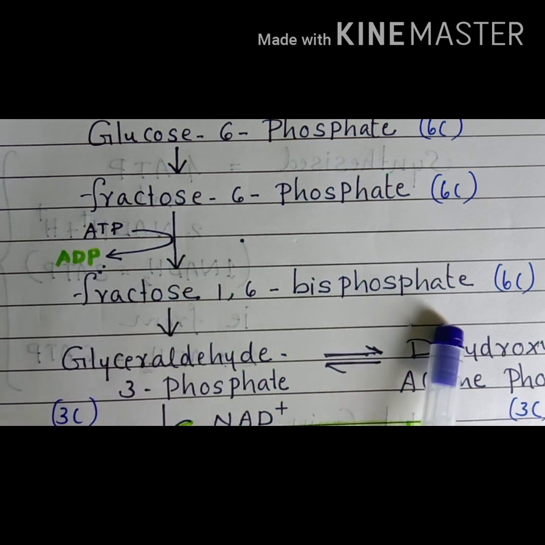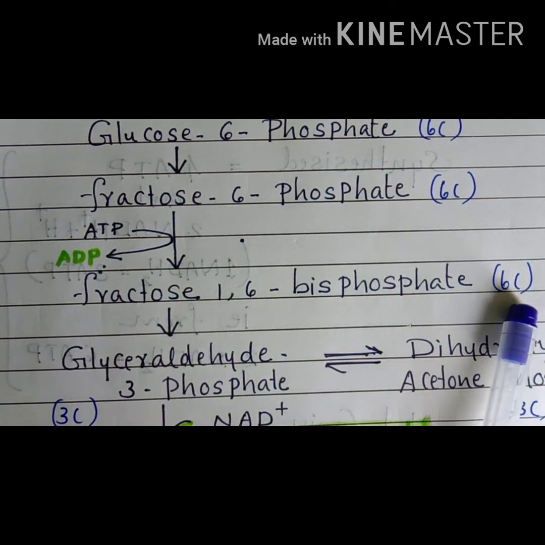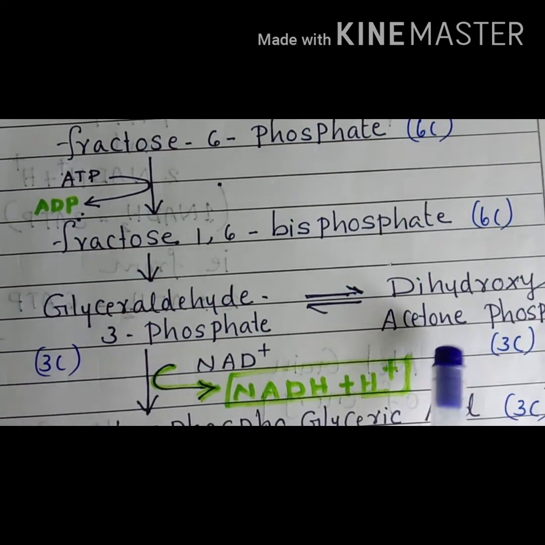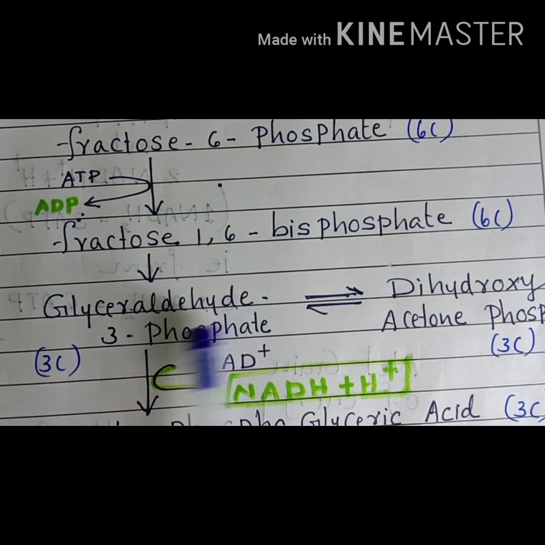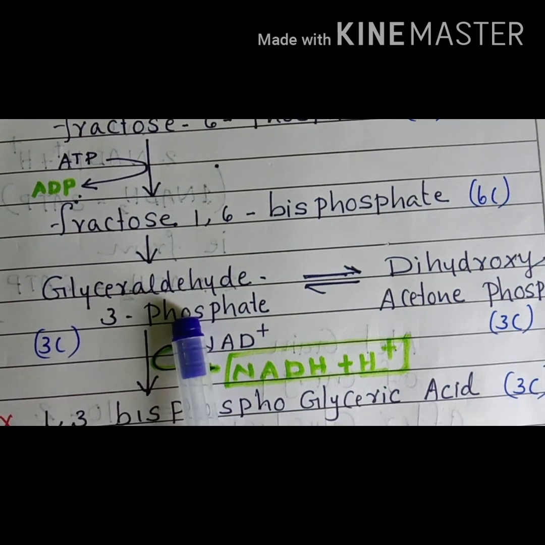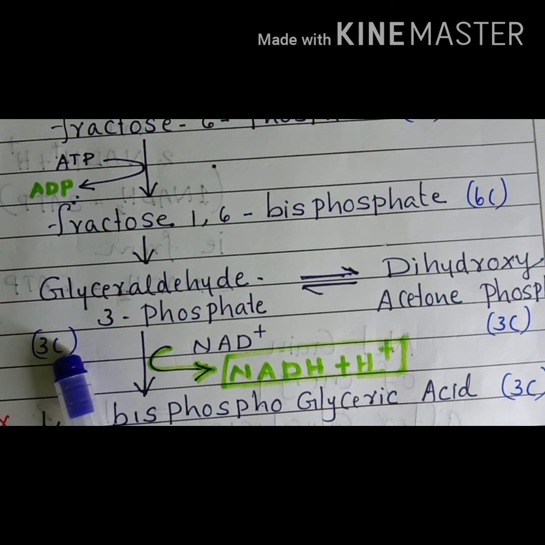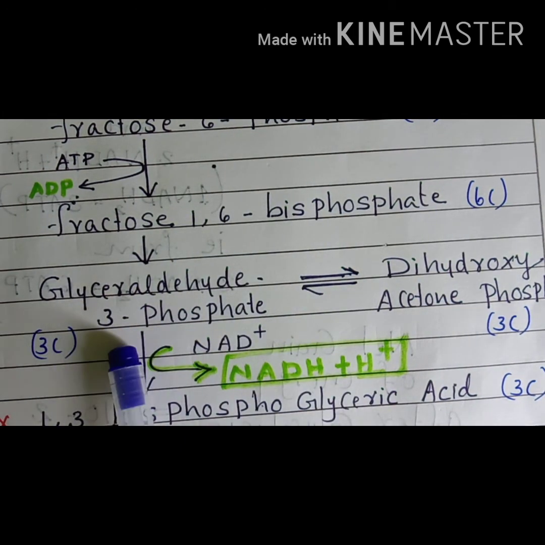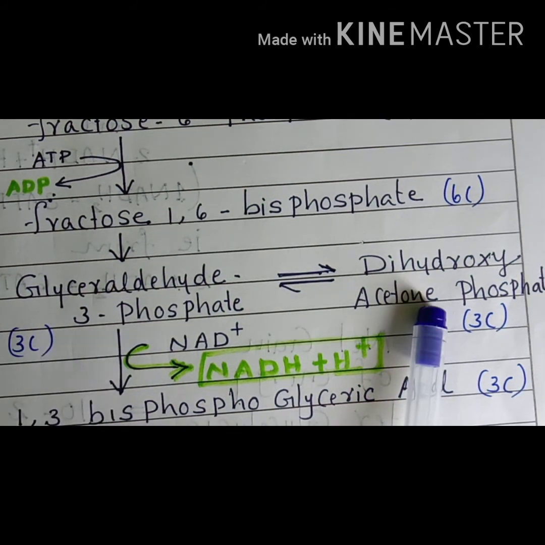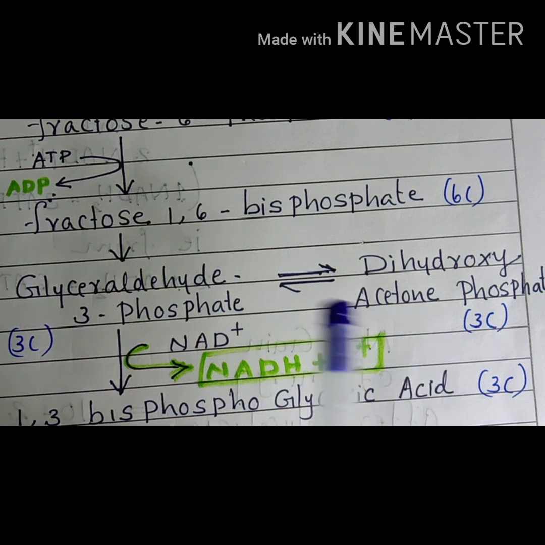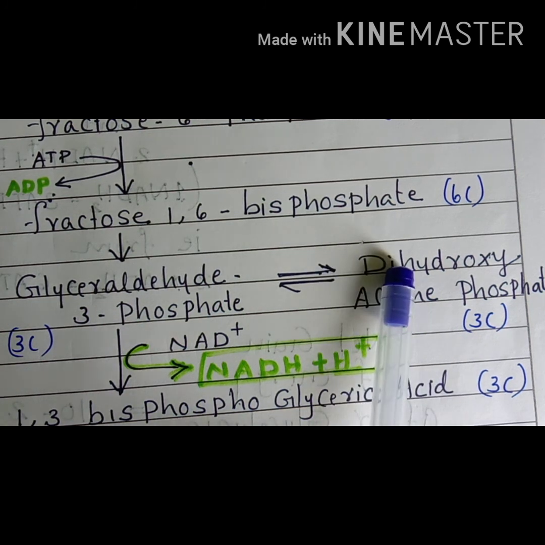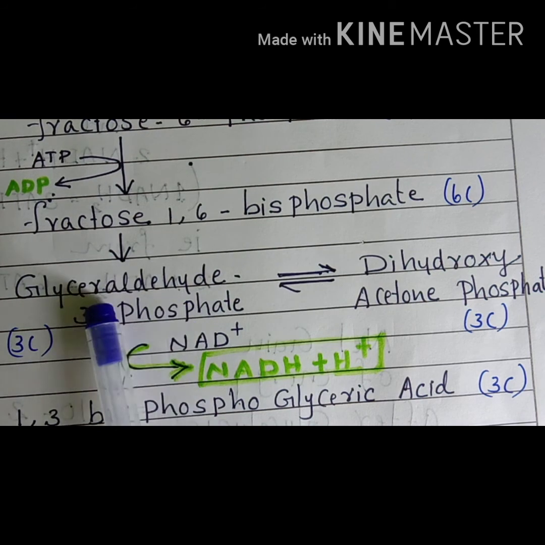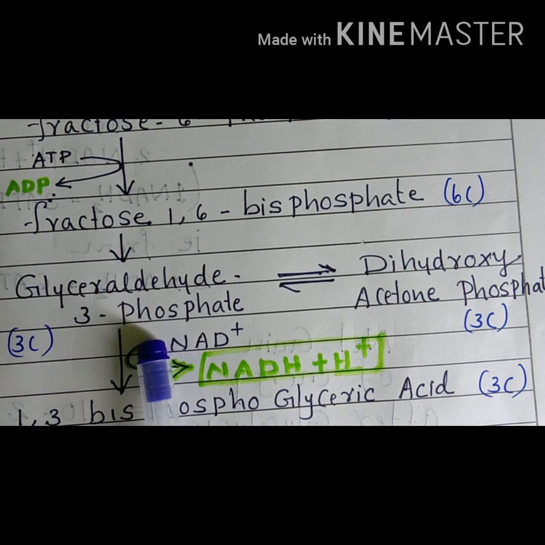Fructose 1,6-bisphosphate, also a 6-carbon compound, is converted to 2 compounds, glyceraldehyde 3-phosphate, a 3-carbon compound, and dihydroxyacetone phosphate, also a 3-carbon compound. The dihydroxyacetone phosphate is again converted to glyceraldehyde 3-phosphate.